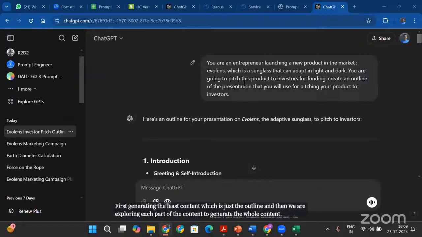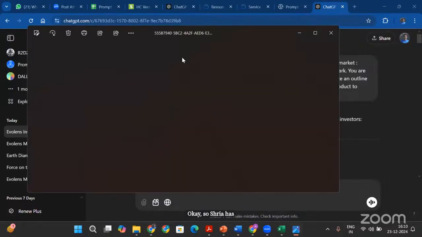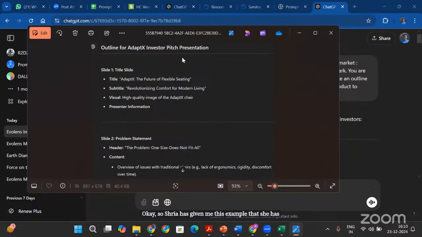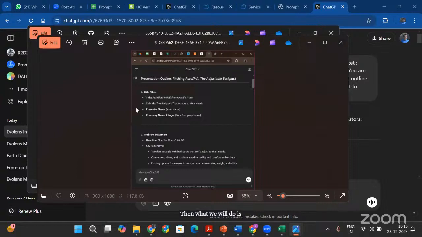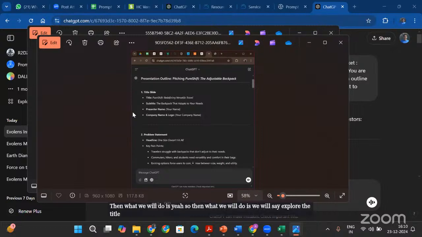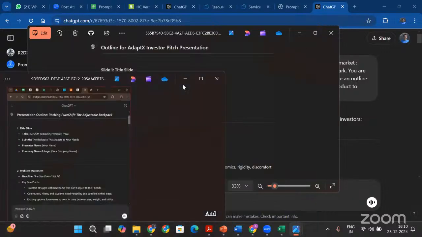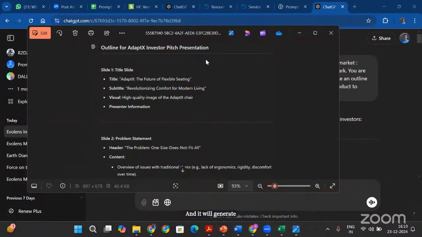Okay, so Shreya has given me this example that she has generated. So the outline for Adapt X is, this is the title slide, this is the problem statement, slide 1, slide 2, and all these things. Then what we will do is we will say explore the title slide, or explore slide 1, or explore slide 2, and it will generate the necessary things to be included in those slides.